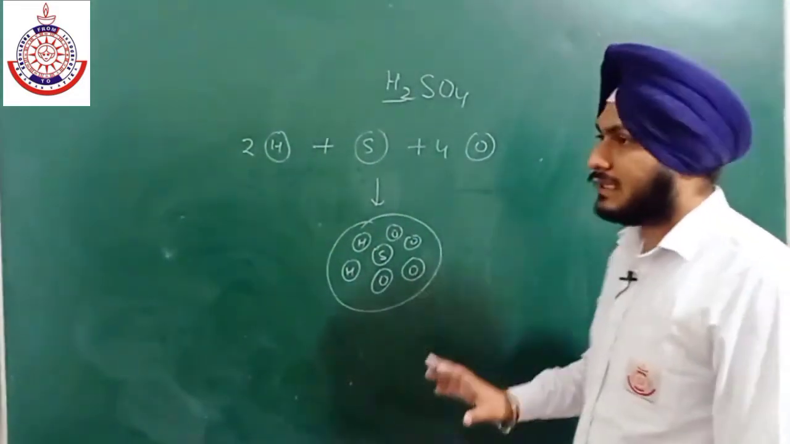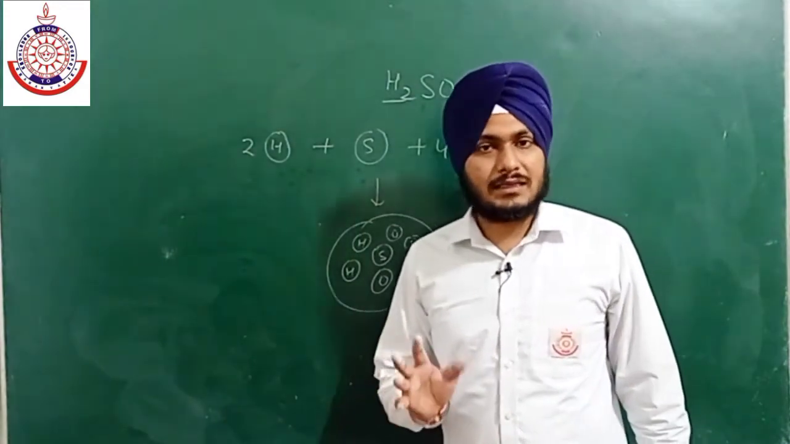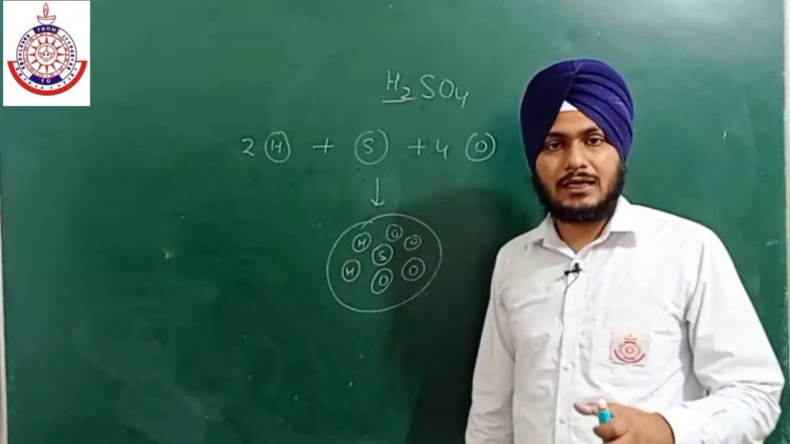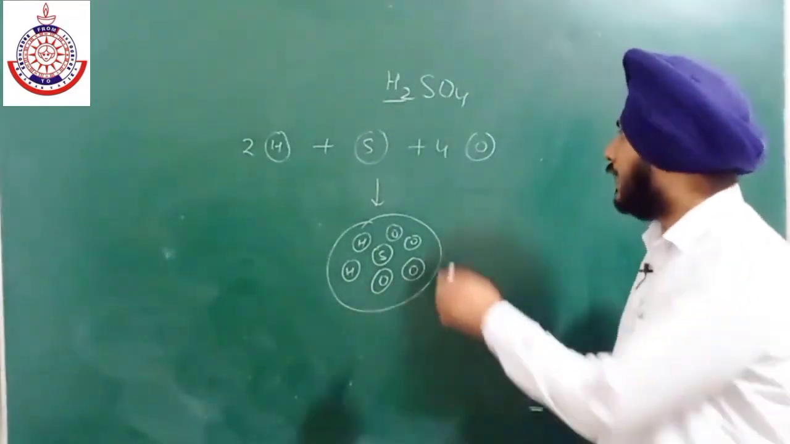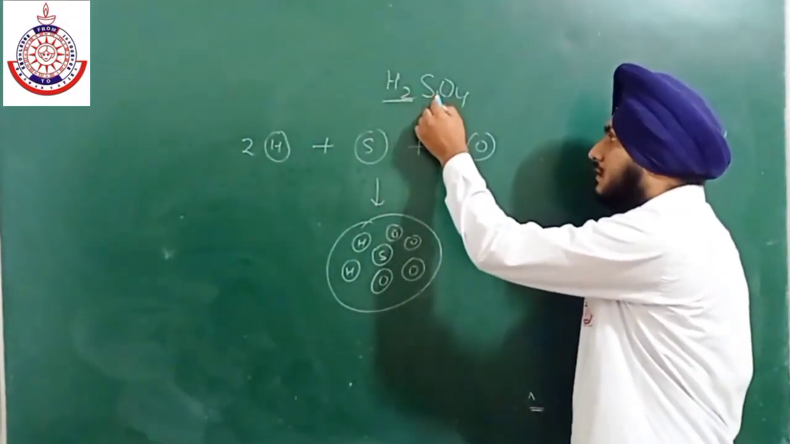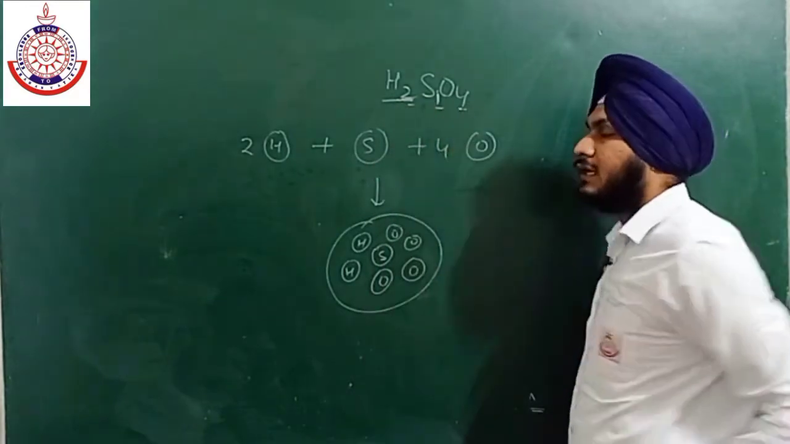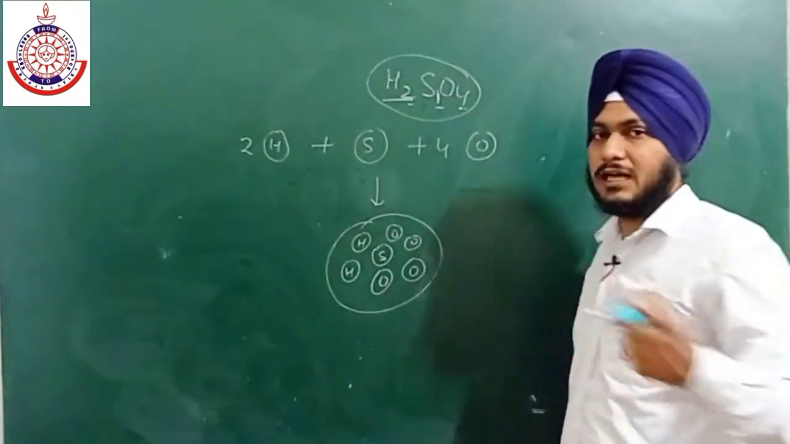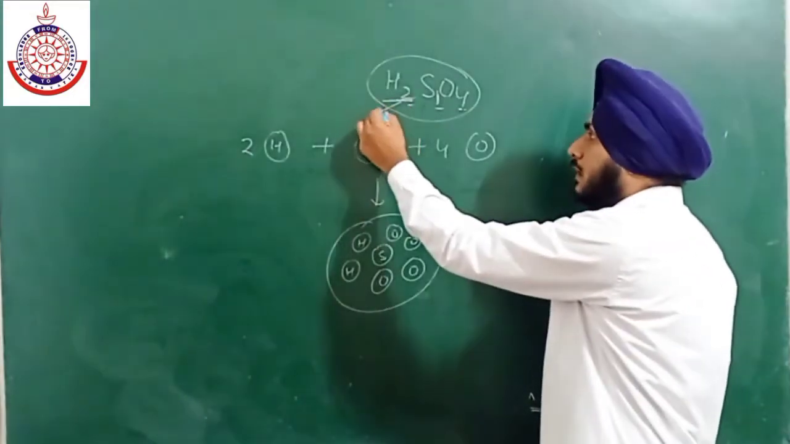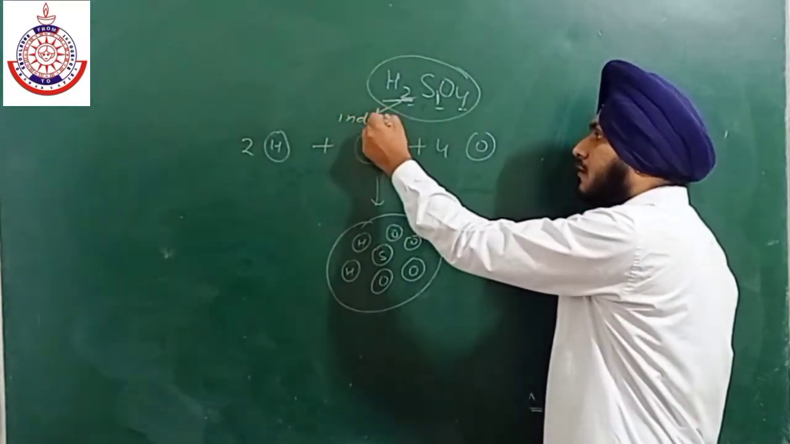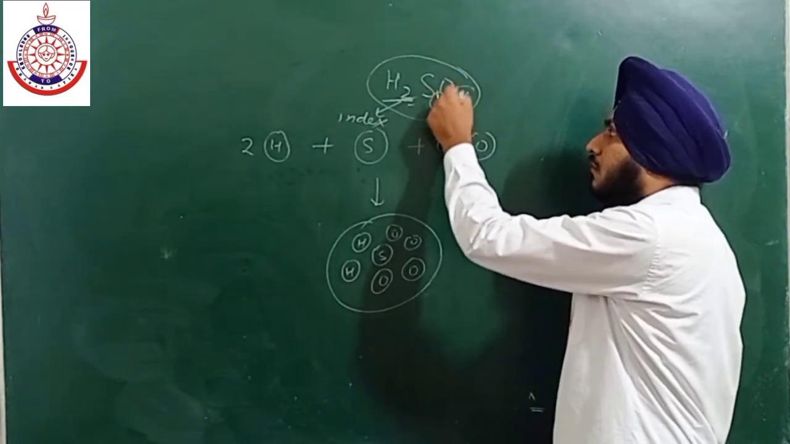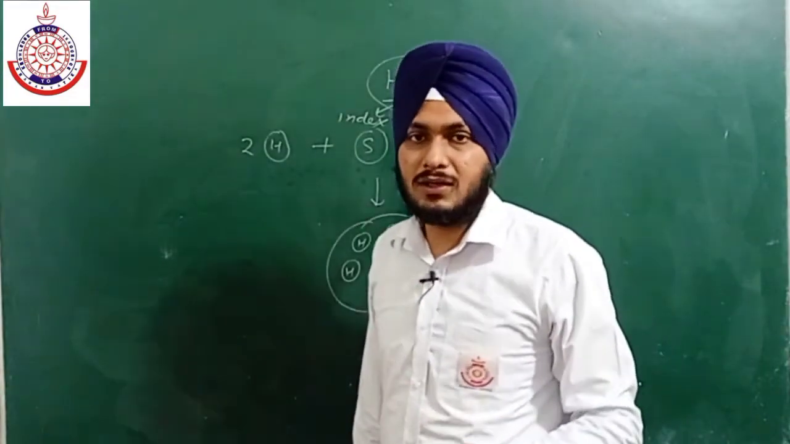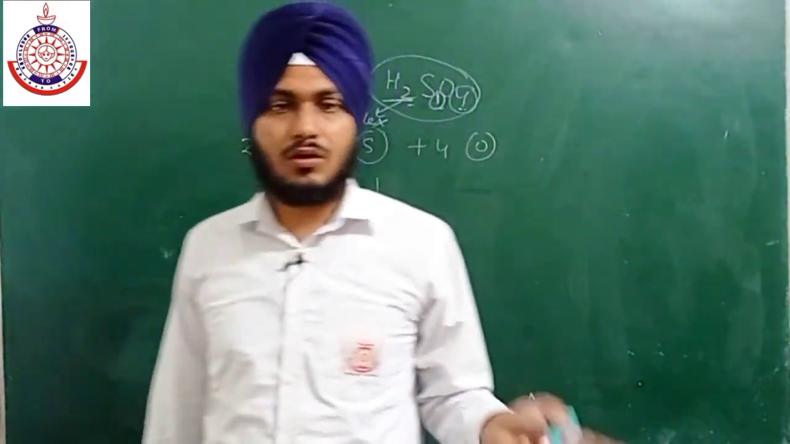Okay, atomicity is the number of atoms present in any molecule. And this coefficient is known as the index of any element. Like in case of H2SO4, what is the index of hydrogen? 2. Okay, this is known as the index. For sulfur it is 1, for oxygen it is 4. So this is known as the index of any atom in a molecule or any element in a compound.